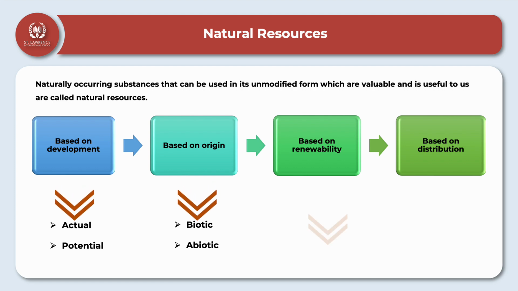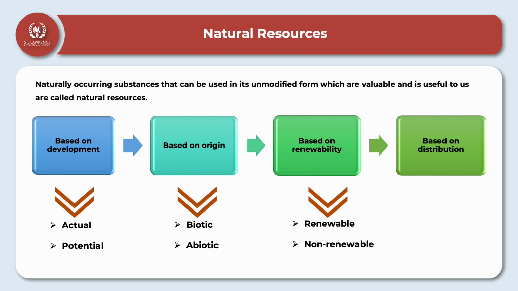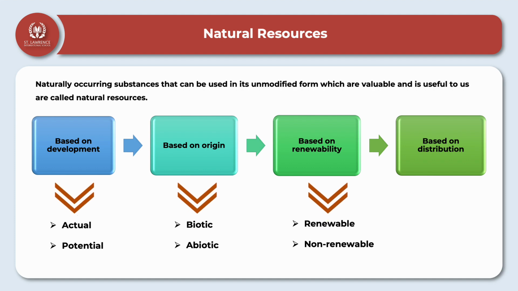Now, on the basis of renewability, again the natural resources are classified into two: renewable and non-renewable. Renewable resources are nothing but resources that can be renewed or do not get exhausted. Okay, they are unlimited in nature, and are called renewable resources. For example, solar energy, tidal energy, wind energy.